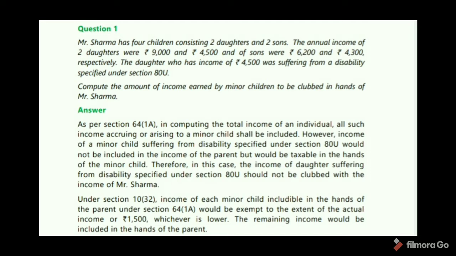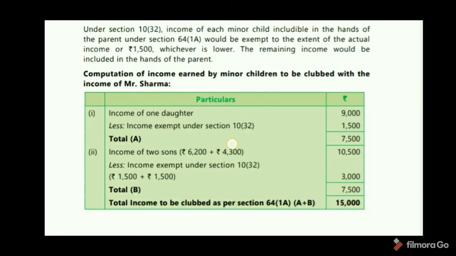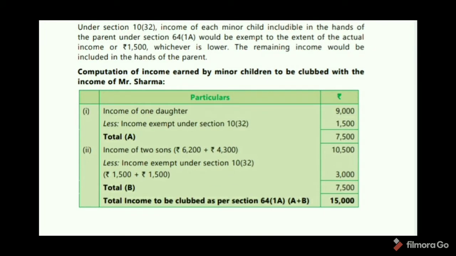So here, a minor child suffering from disability specified under Section 80U would not be clubbed in the income of the parent. Okay. So here, the annual income of two daughters were 9,000 and 4,500. So 4,500 not to be clubbed. And the remaining income of one daughter, 9,000. So here there is exemption 1,500.